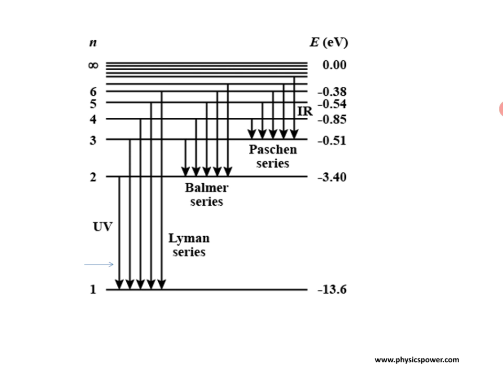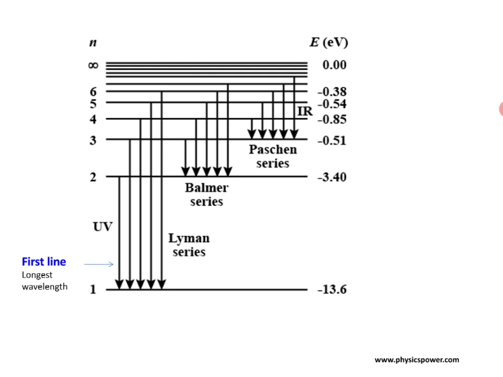The line which is shown by arrow, that is the first line, that is the longest wavelength. Here electron jumps from second to first. In the Lyman series, this is the lowest energy. So low energy means more wavelength, as frequency and wavelength are inversely proportional. So less energy, more wavelength, less frequency.